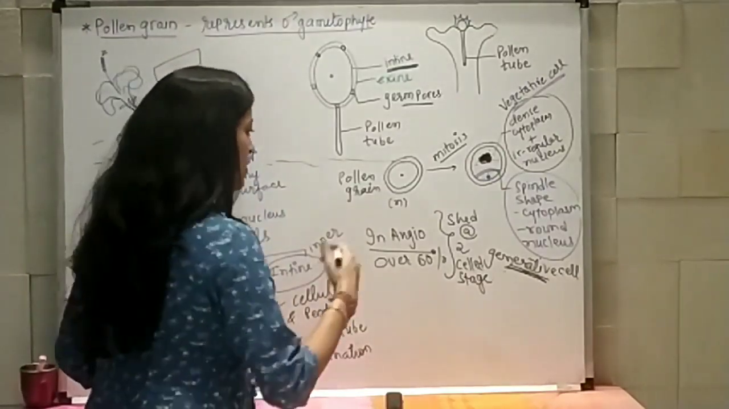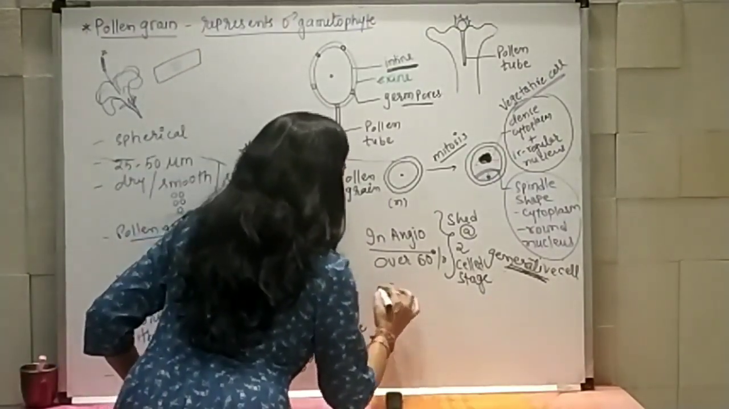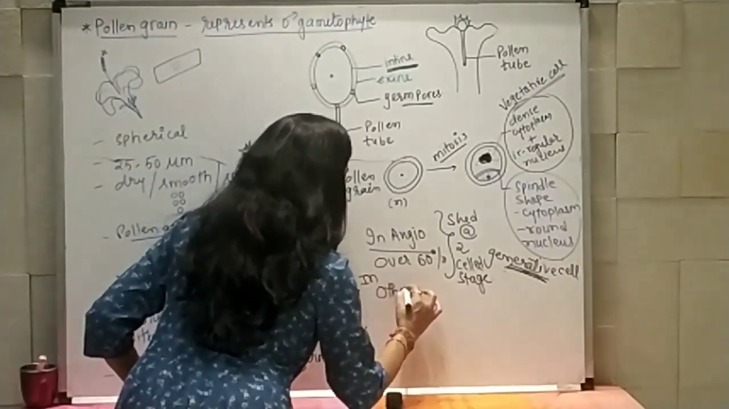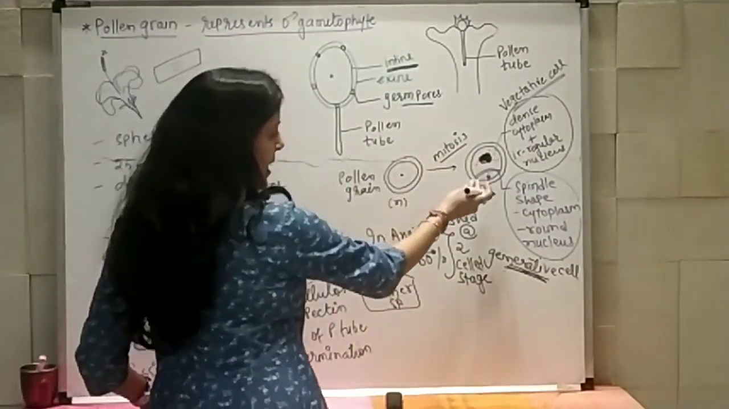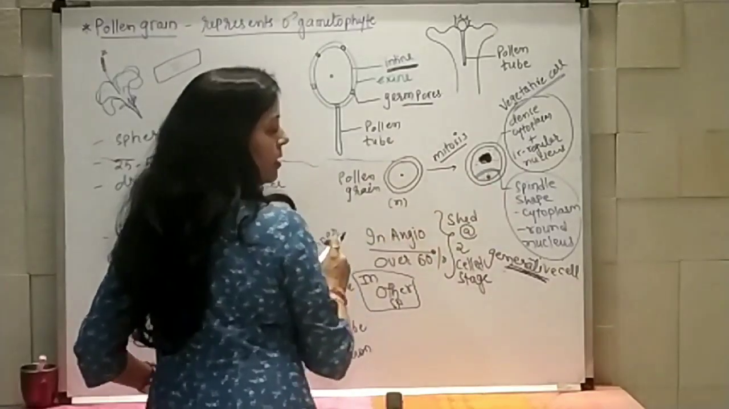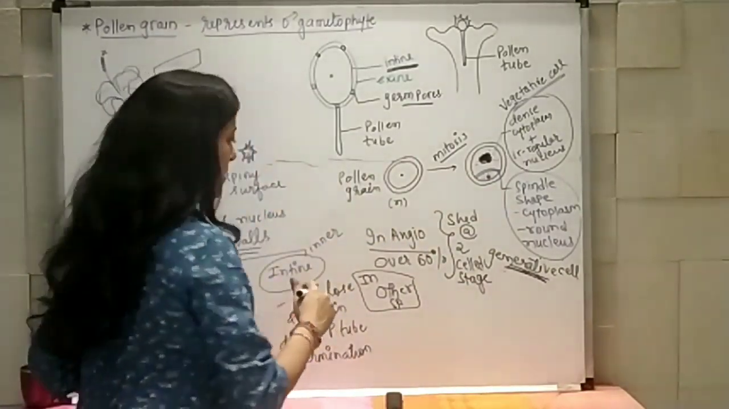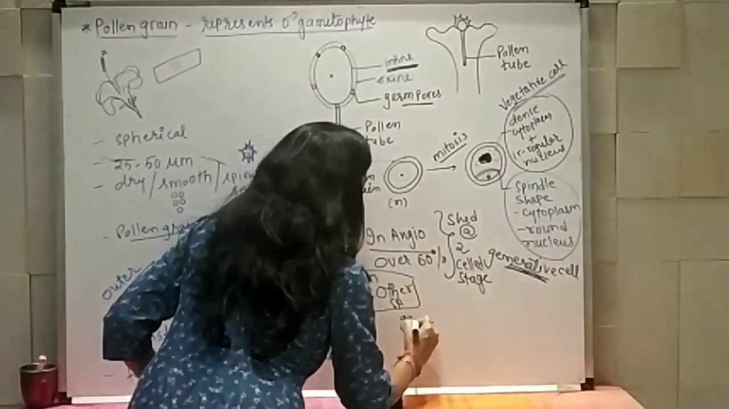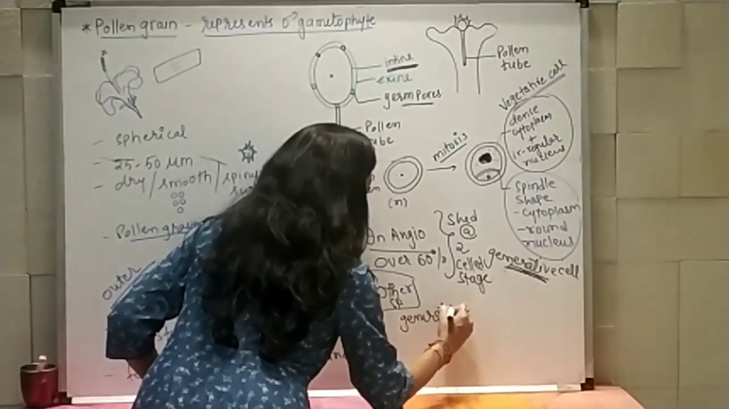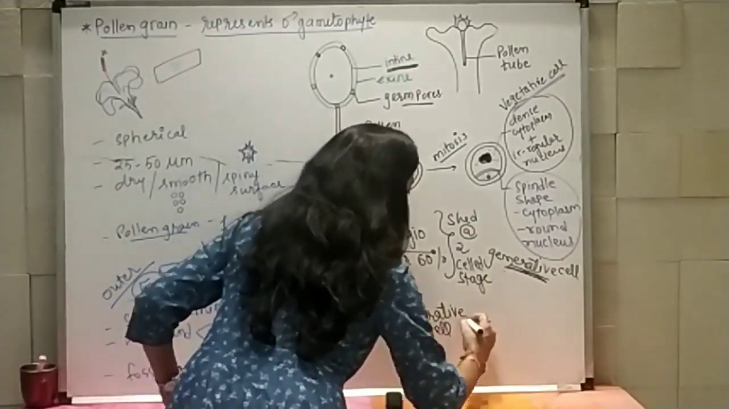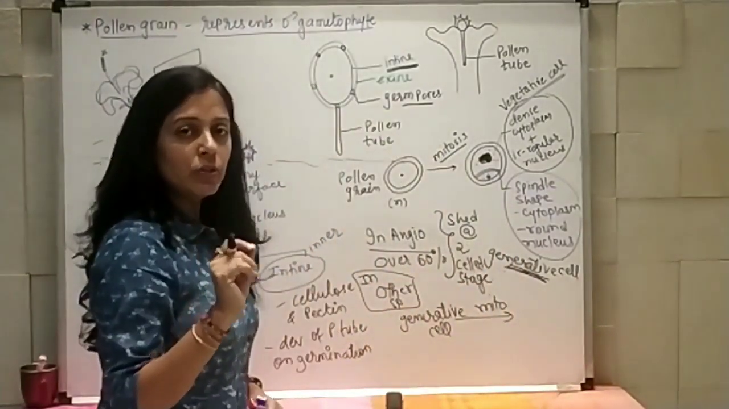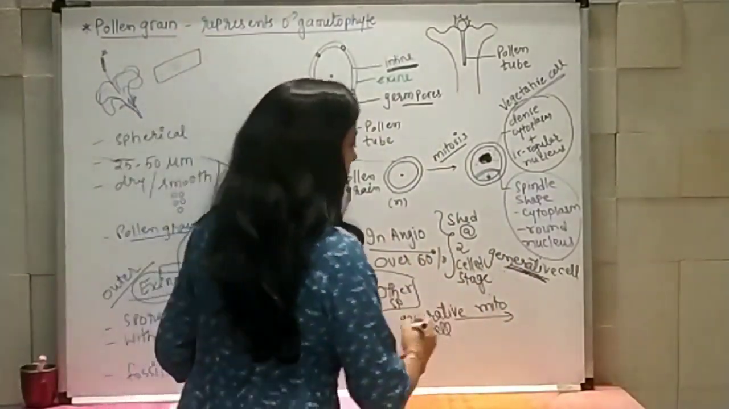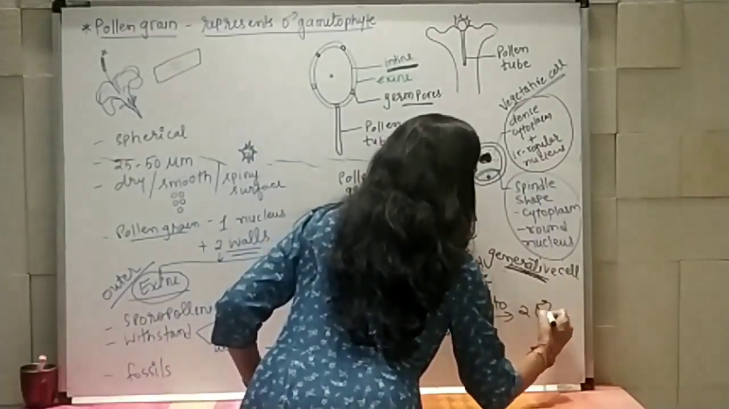While in other species, what happens? In other species, again the generative cell divides mitotically to produce two male gametes.